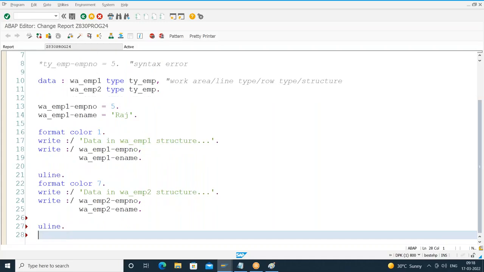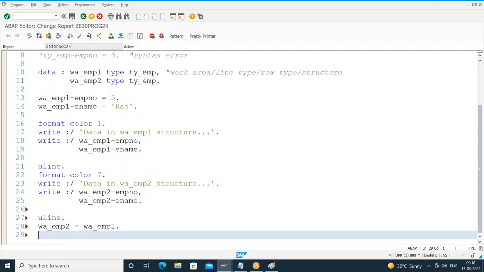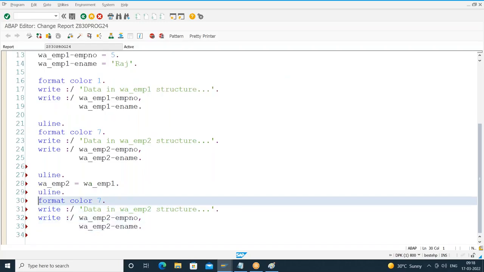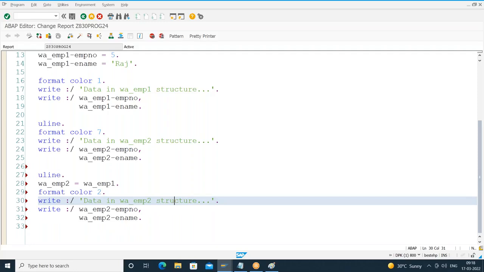And here also same story. I can do the assignment, copy, all those things. So I'll say W_EMP2 equal to W_EMP1. So I'll try to print it. The data in the W_EMP2 structure after assigning W_EMP1.